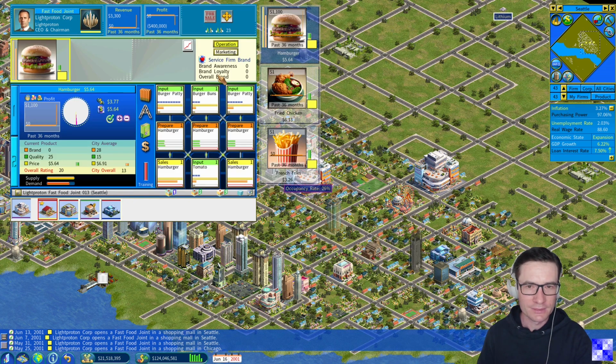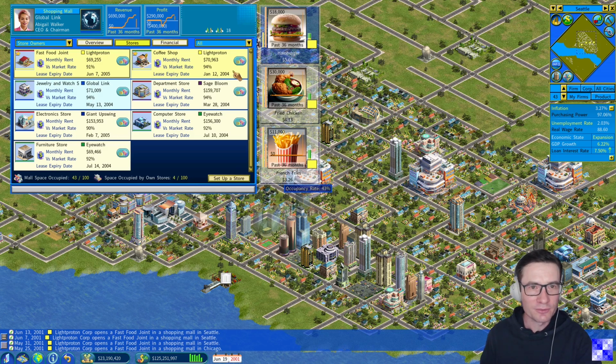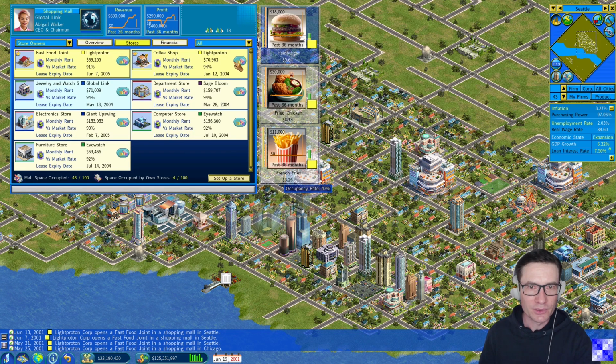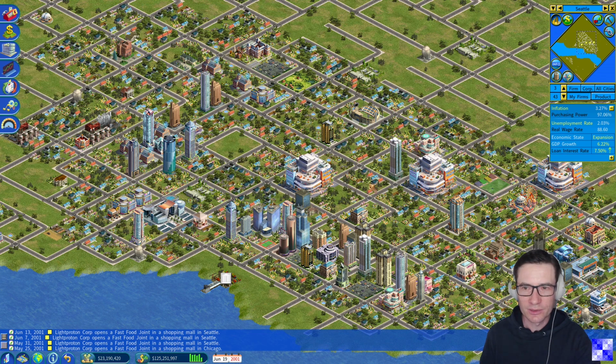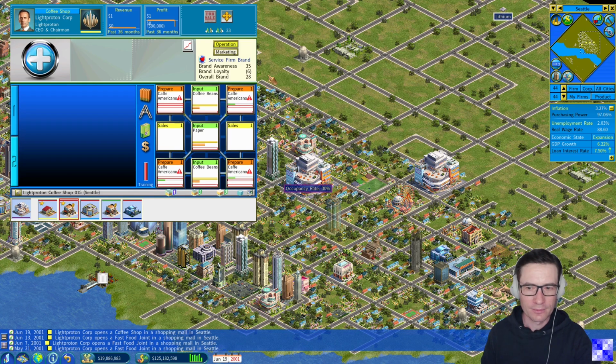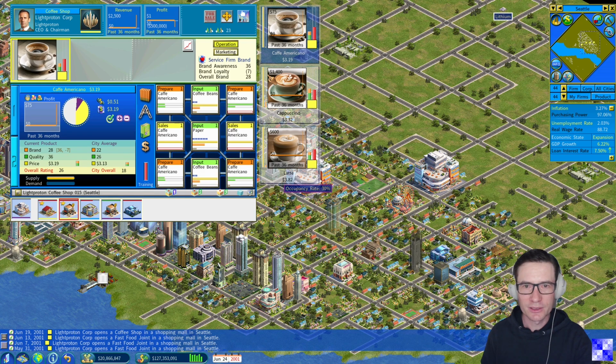Here we are. Let's check whether this works. Yes, everything is fine. There's a coffee shop missing. Let's check whether we still have market potential. Checking here, we see that there's still a huge share of this market for all of the coffee products, which can be captured by us just by selling more in shorter time. So what we will do is in the coffee shop, duplicate in mall and also set it up here. There are all of our products now. Very good. Demand is now growing slowly.